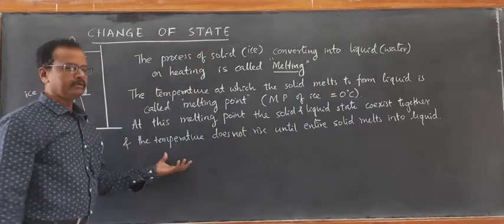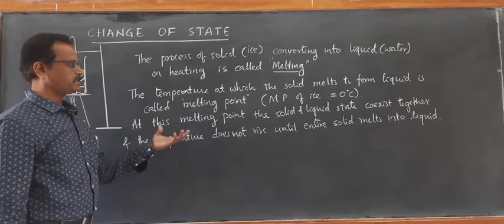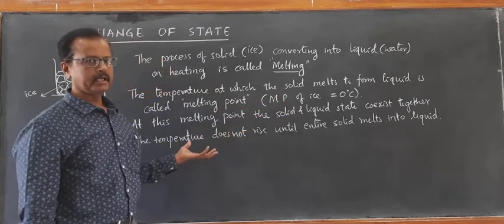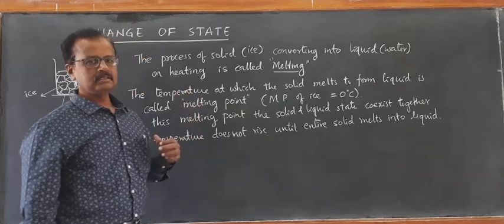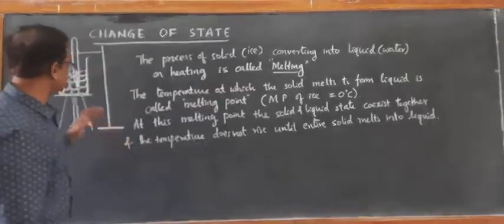So the thermal equilibrium is attained. The temperature at which the solid and liquid state coexist together in thermal equilibrium is also called the melting point. So the melting point of ice is 0 degrees Celsius.